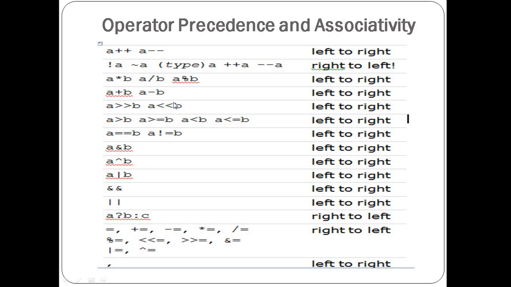If we use a combination of relational and mathematical operators, then what happens? The mathematical operators are evaluated first because they have a higher rank than relational operators, since relational is lower than arithmetic. So arithmetic operators are evaluated first and then the relational operator is evaluated.